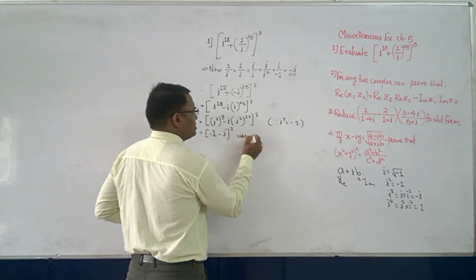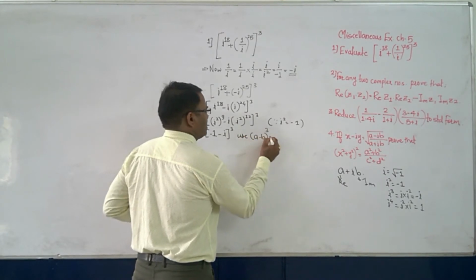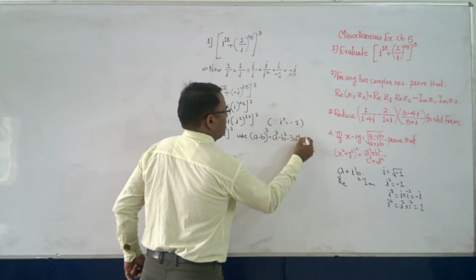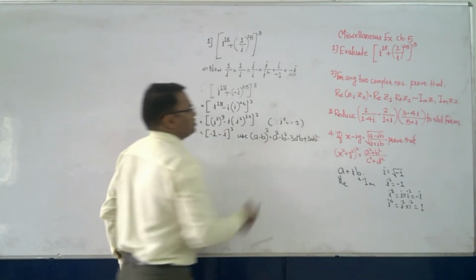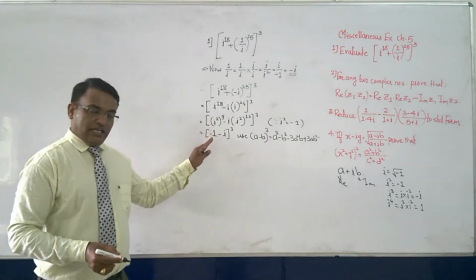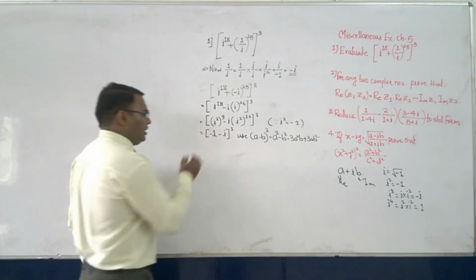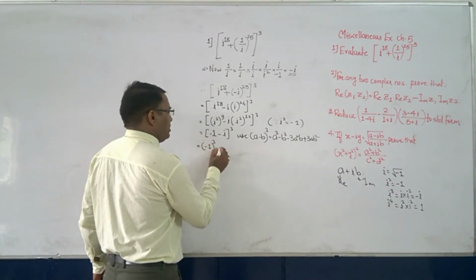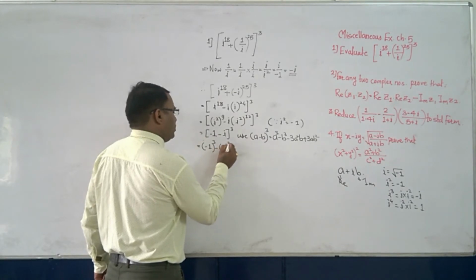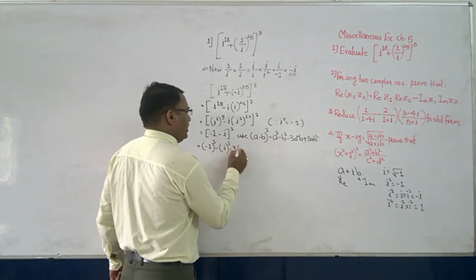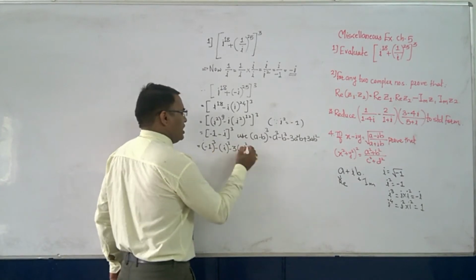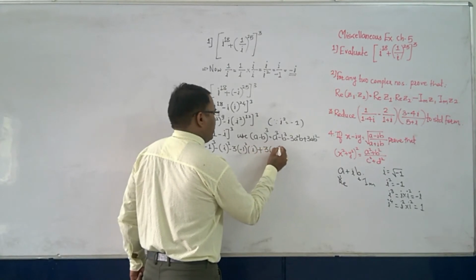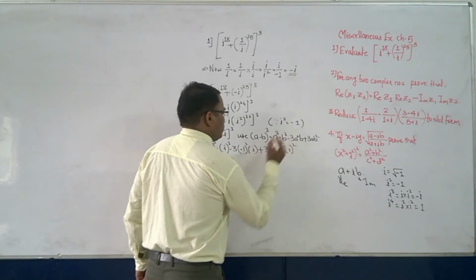Now we will use the formula (a minus b) cube, that is equal to a cube minus b cube minus 3a square b plus 3ab square. And what is a here? Minus 1. What is b here? i. So using that, we get minus 1 cube, then minus b cube means minus i cube, then minus 3 into a square, that is minus 1 square, and b, that is i, and then 3ab square, so 3 into minus 1 into i square.